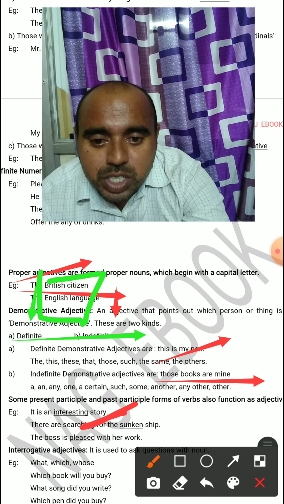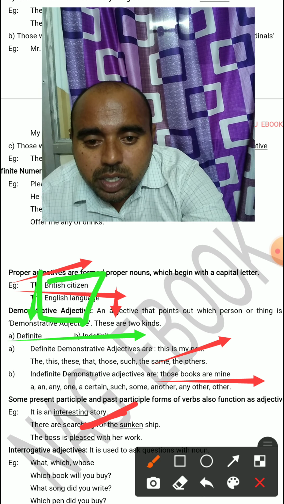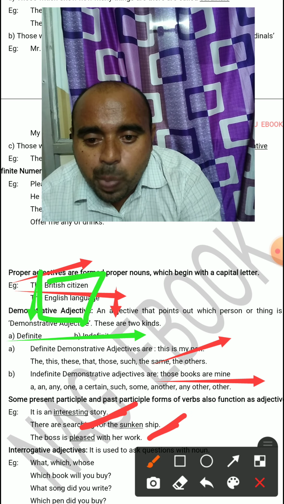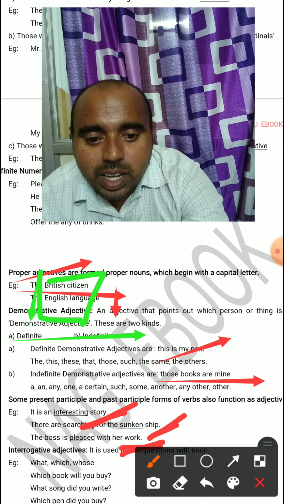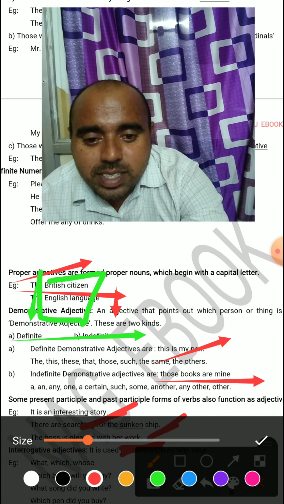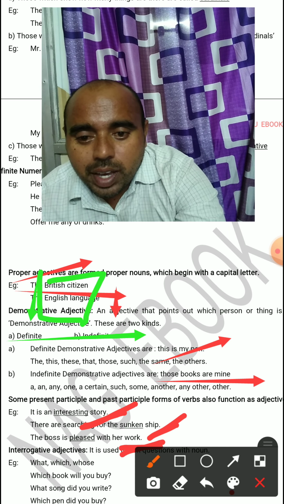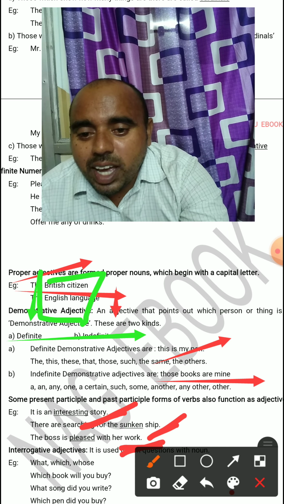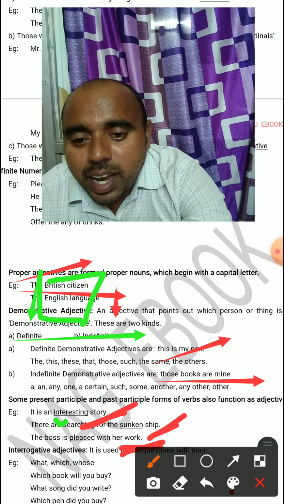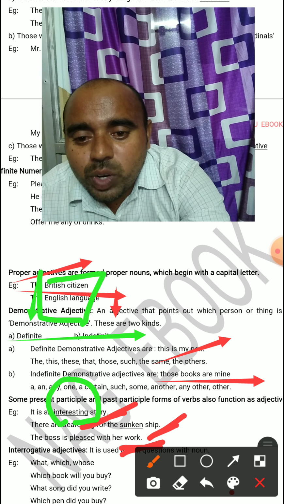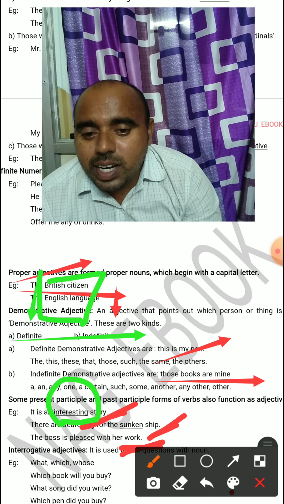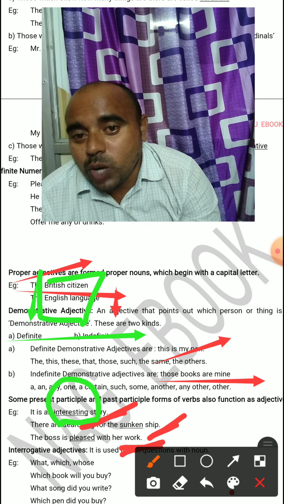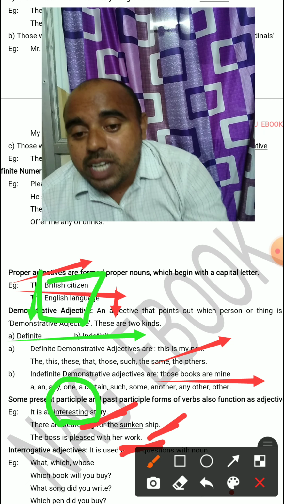They are searching for the sunken ship. Already ship is there, but what is the state of that ship? Sunken ship.